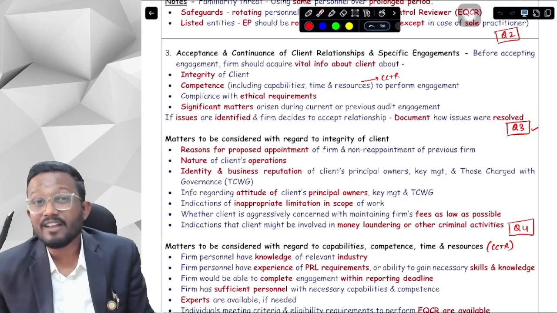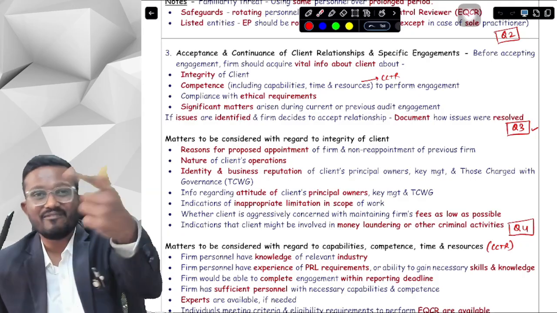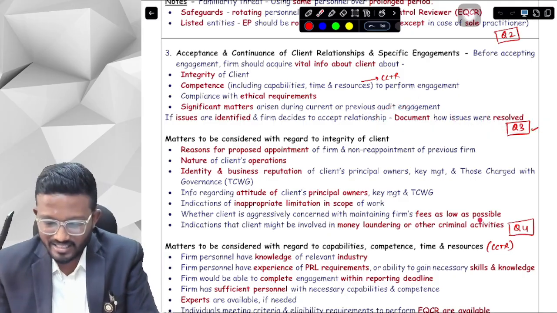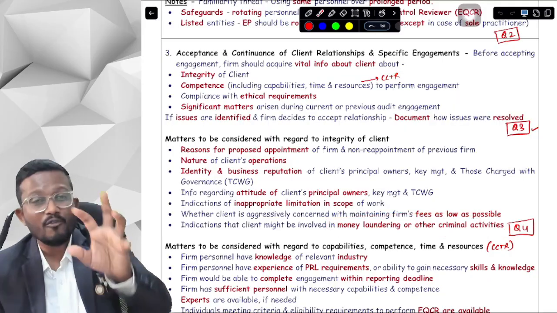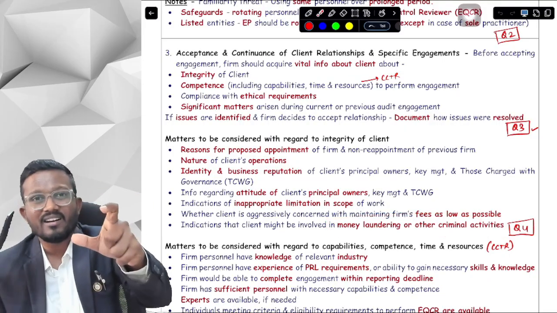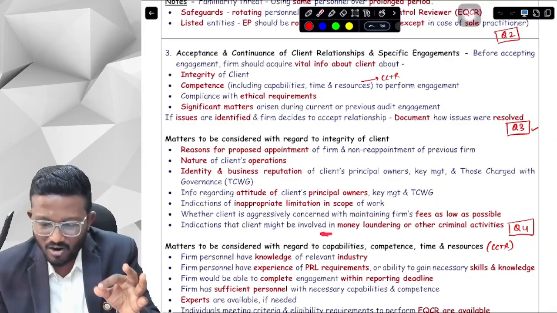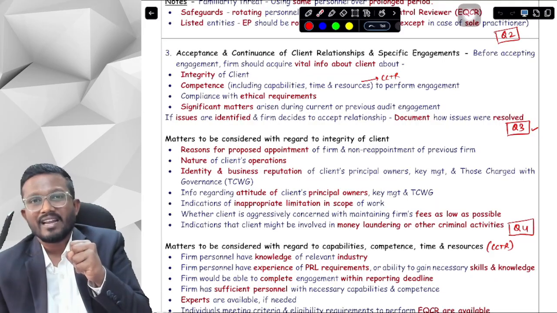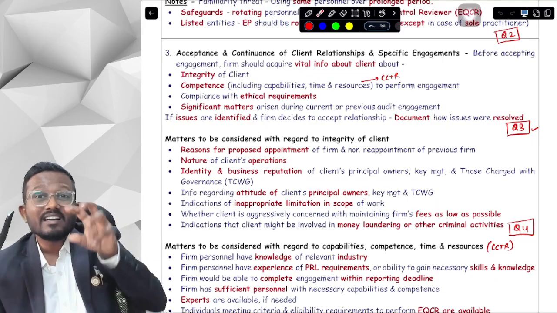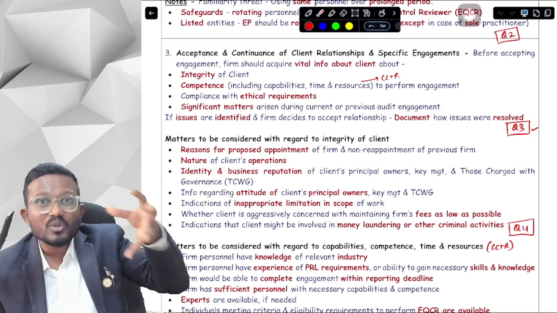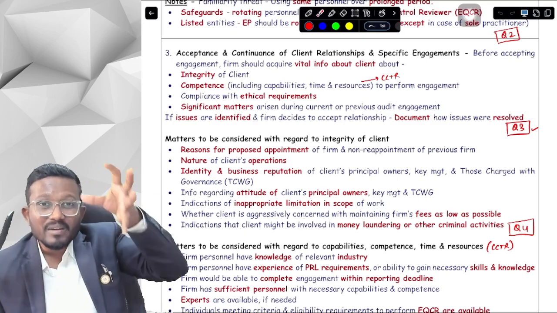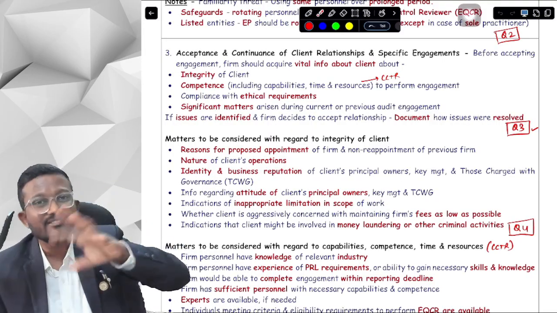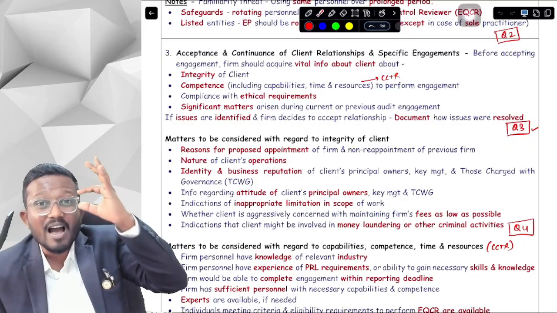We need to consider, and if we are accepting the client, then we need to document how we have resolved those issues. Okay, yes sir. Now in this particular case, how will we identify that this particular factor is involved here? Suppose money laundering, other criminal activities, we see that there is a search going on in the company, there is a raid on the company, then the company is not acting according to the laws of the land, the company is doing some malicious activities, that means it is not of integrity, and that's why we should not accept the company. So that way we have to think.